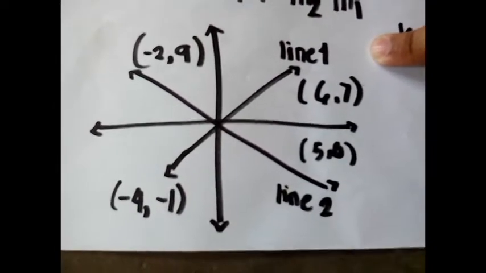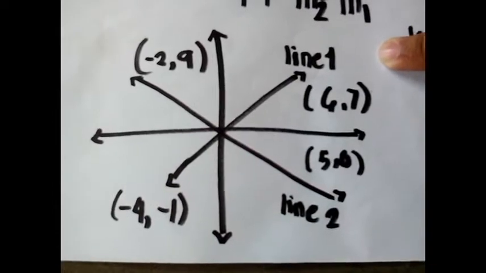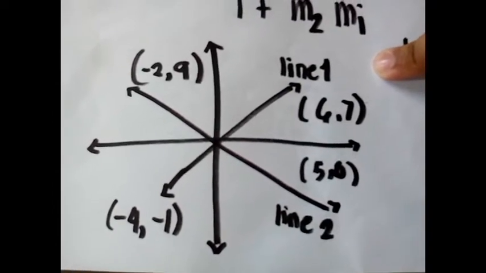For line 1, there is 6, 7 and negative 4, negative 1. In line 2, negative 2, 9 and negative 5, 0.